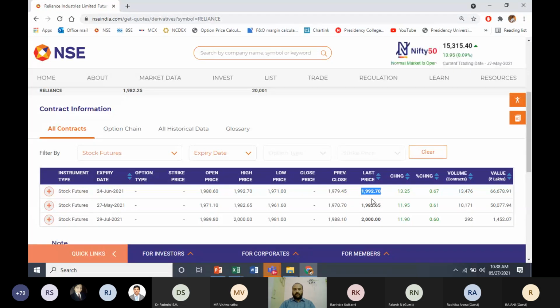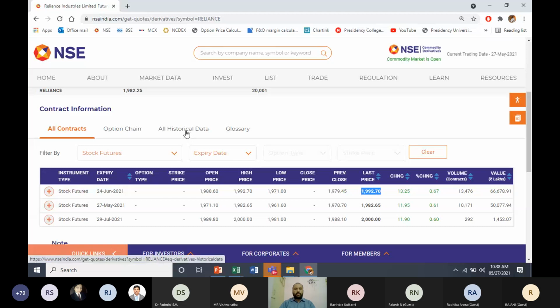Is there any arbitrage opportunity which can be utilized to do an arbitrage? We'll try to understand. This is how we can find out the pricing of your future. Suppose you want to understand what the historical data will be, just click here. All historical data for this particular contract.